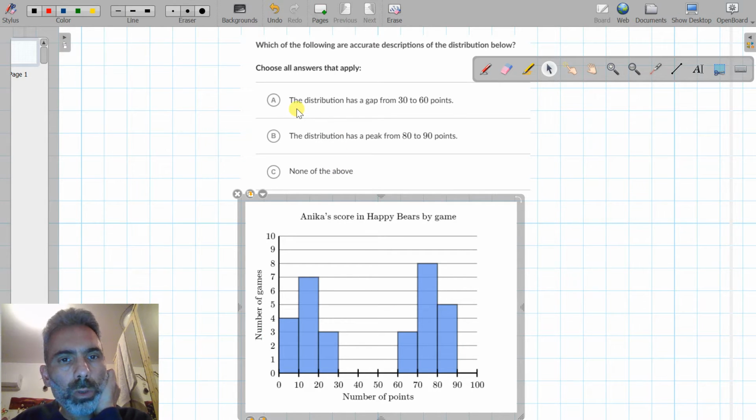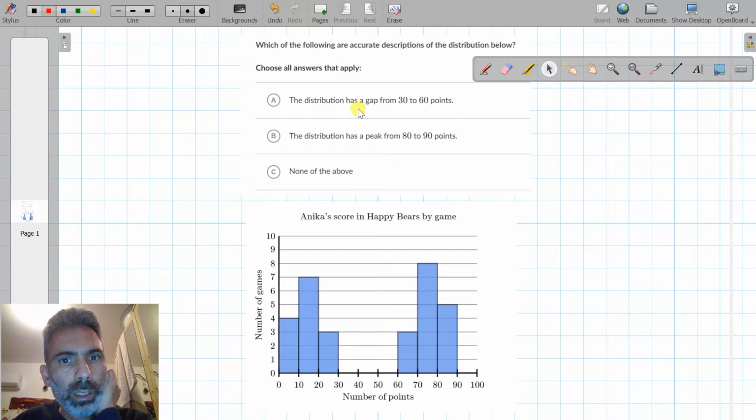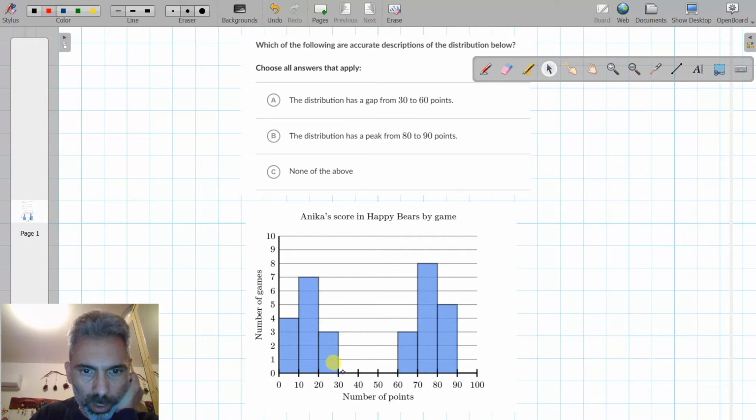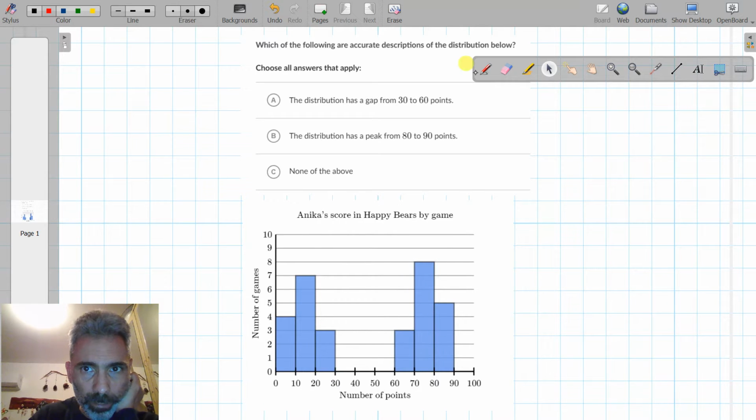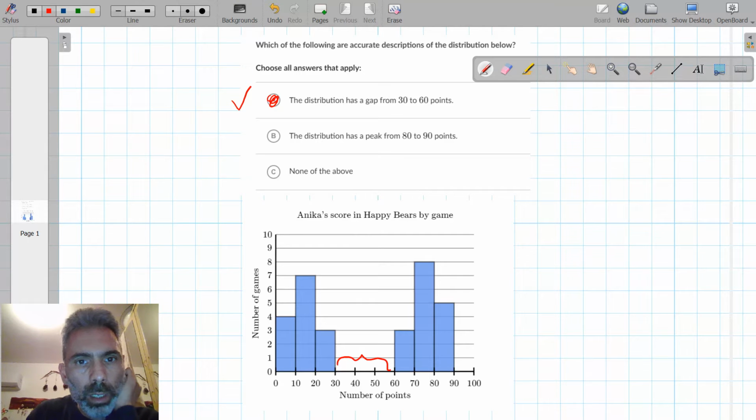Option A, the distribution has a gap from 30 to 60. Indeed, we don't have any games with number of points from 30 to 60, so this option is correct. The distribution has a peak from 80 to 90 points.